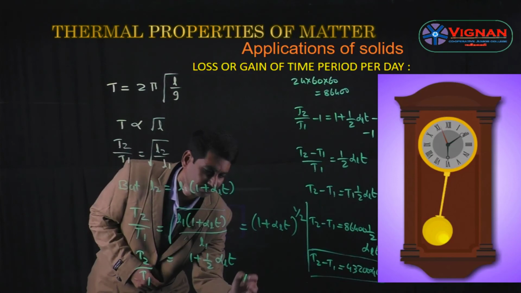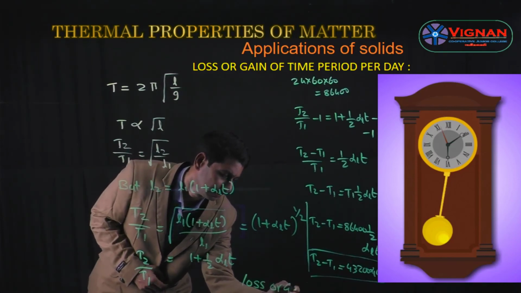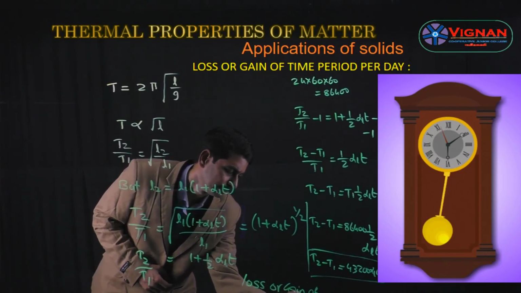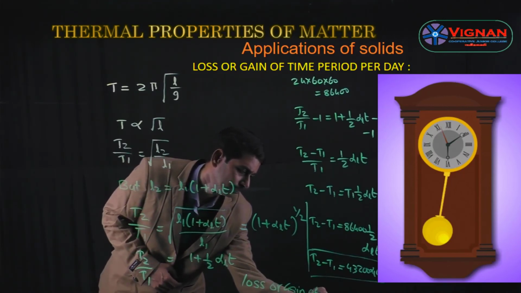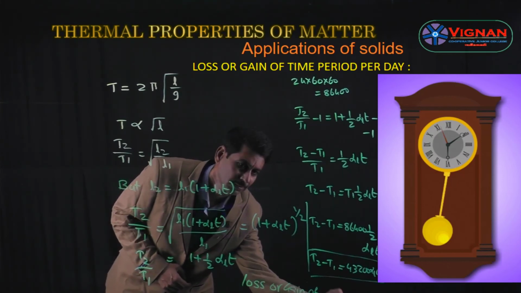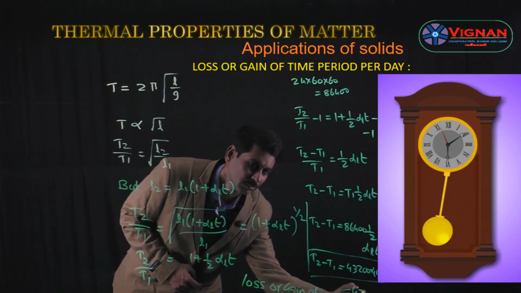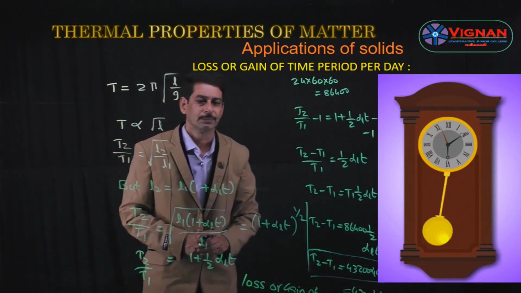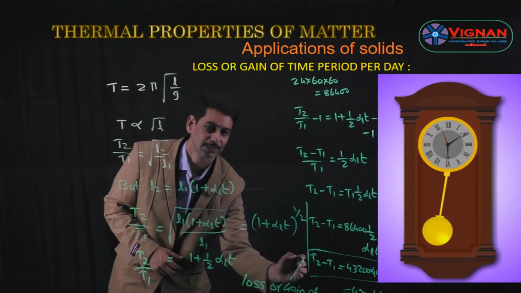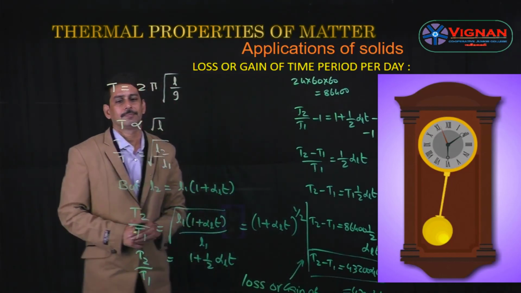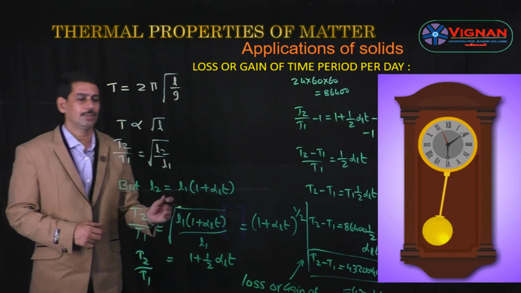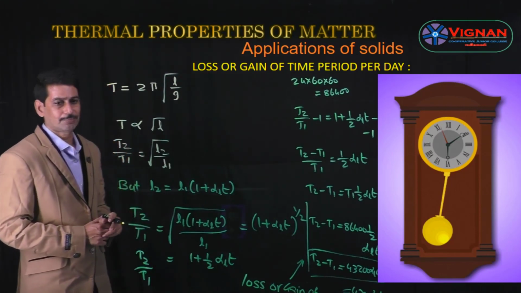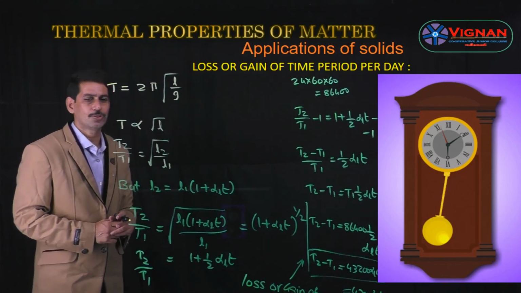This is the expression for loss or gain of time period per day, which is equal to 43200 alpha L t. This is most useful in objective problem solving.